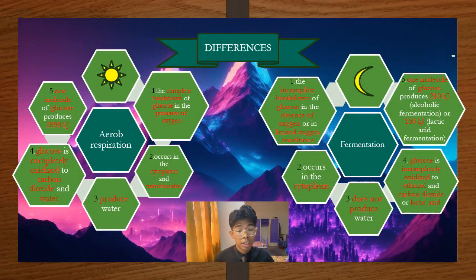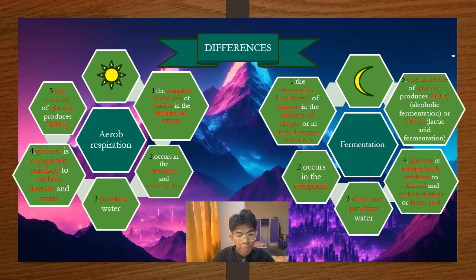In addition, we are going to talk about the difference between aerobic respiration and fermentation. The first one, aerobic respiration is the complete breakdown of glucose in the presence of oxygen, while fermentation is the incomplete breakdown of glucose in the absence of oxygen or in limited oxygen conditions. The second, aerobic respiration occurs in the cytoplasm and mitochondria, while fermentation occurs in the cytoplasm.